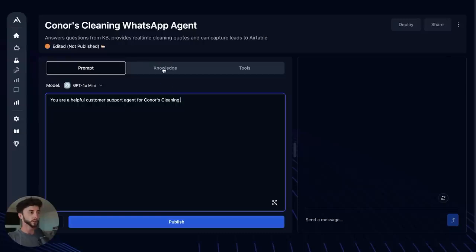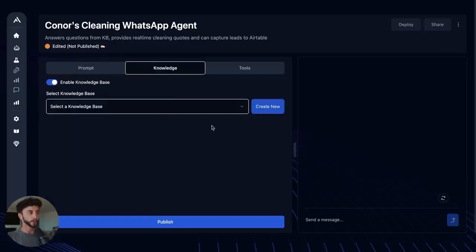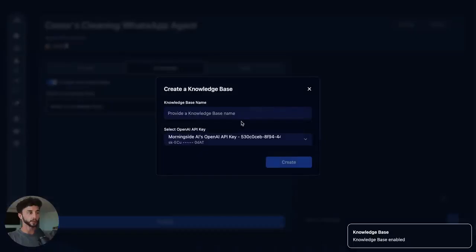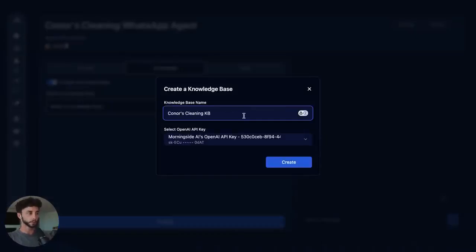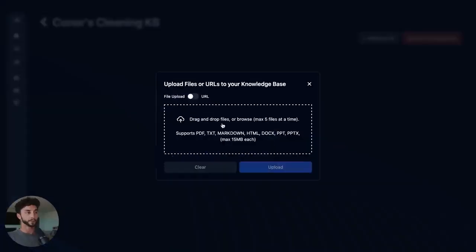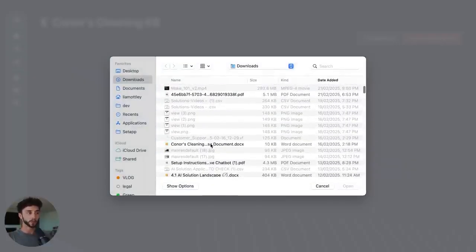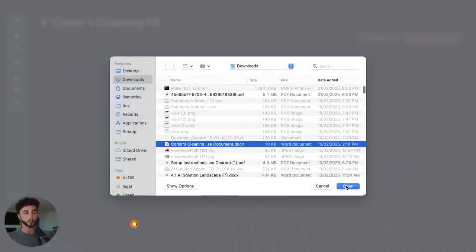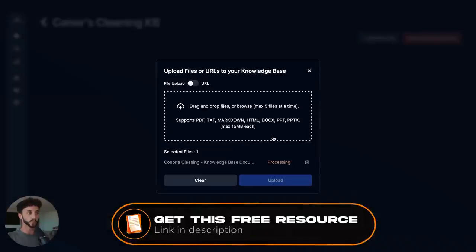Just put that in there for now as the prompt. The knowledge base, we can turn this on. We can create a new knowledge base, call this Connors. We're going to click here and we're going to upload that same file that we used on VoiceFlow, the same document that will be available in the resources for this particular guide.